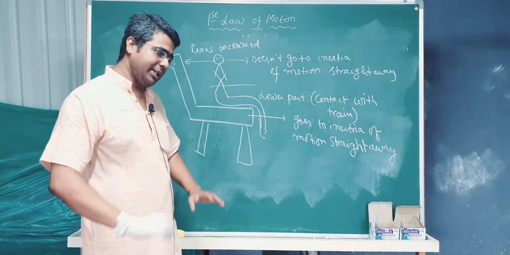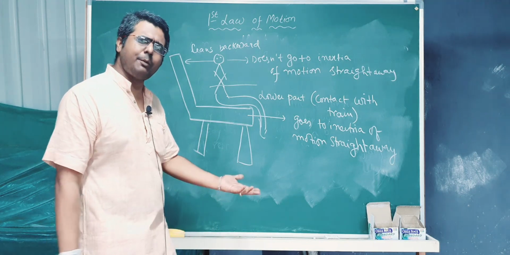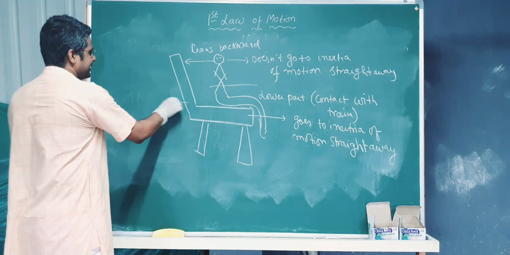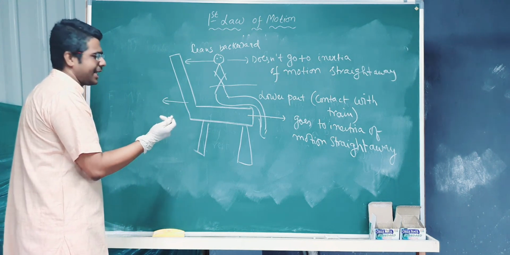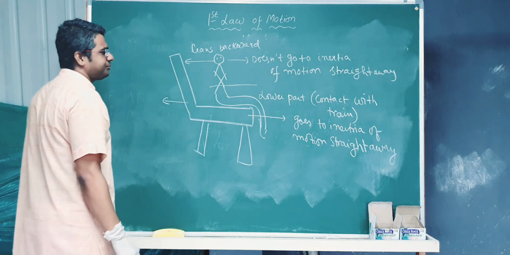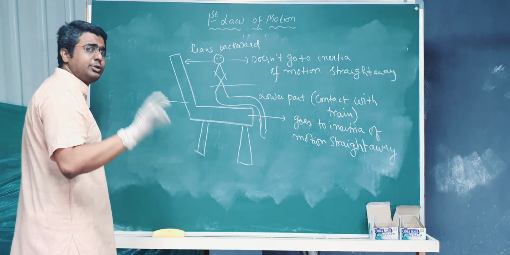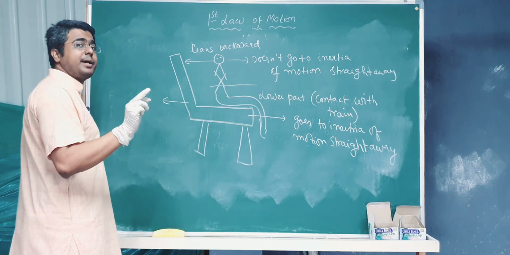ठीक है? And when the train is giving a sudden brake, then what happens? Just the opposite. Sudden brake means suddenly it stops. This lower part of the body which is in contact with the train comes to inertia of rest then and there, but the upper part doesn't.